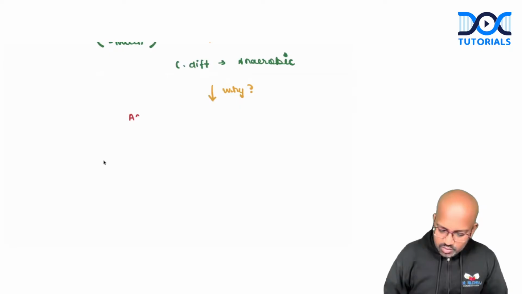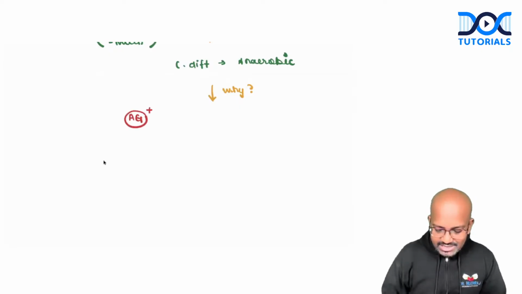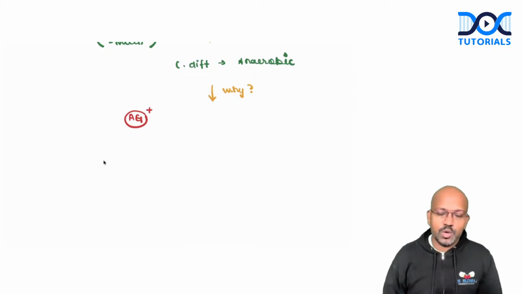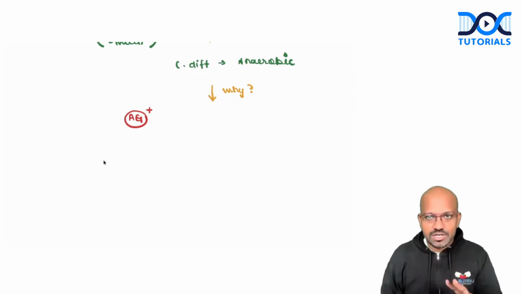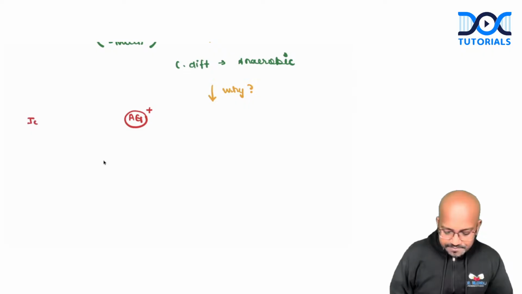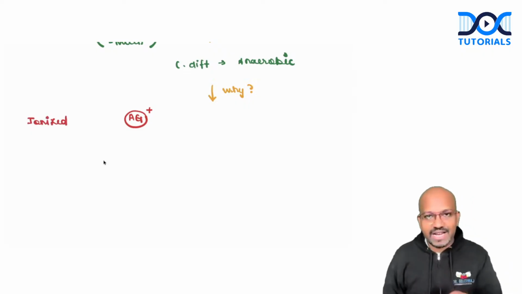We have this aminoglycoside agents. Aminoglycosides, please note it down that it is a single positive charged molecule. Single positive charged molecules means these are ionized drugs. I hope you're hearing it right. I'm talking about ionized drugs because it is carrying a charge. So this will be called as an ionized drug.